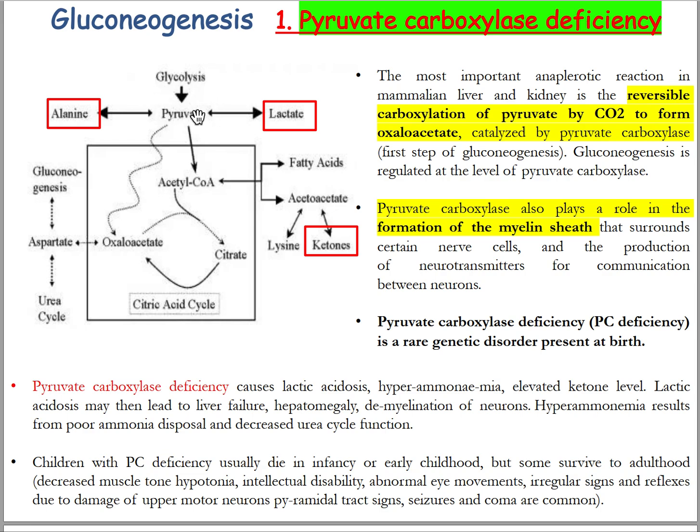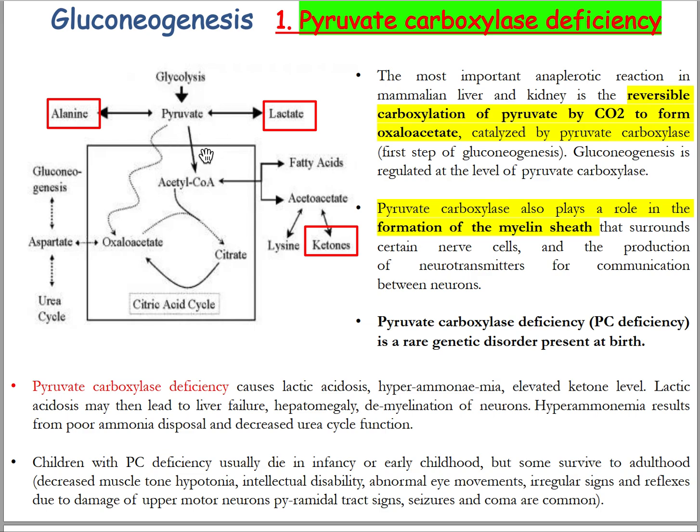Accumulation of pyruvate will lead to the formation of alanine in the muscle. We know pyruvate takes the amino group in the muscle and converts it to alanine, and this is the non-toxic form of amino acid transport throughout the blood. So if pyruvate is accumulated, the concentration of alanine will increase, which leads to the condition called hyperammonemia. Also, an increased concentration of pyruvate will produce lactate. So this is also a cause of lactic acidosis. This is a very abnormal condition for the body.